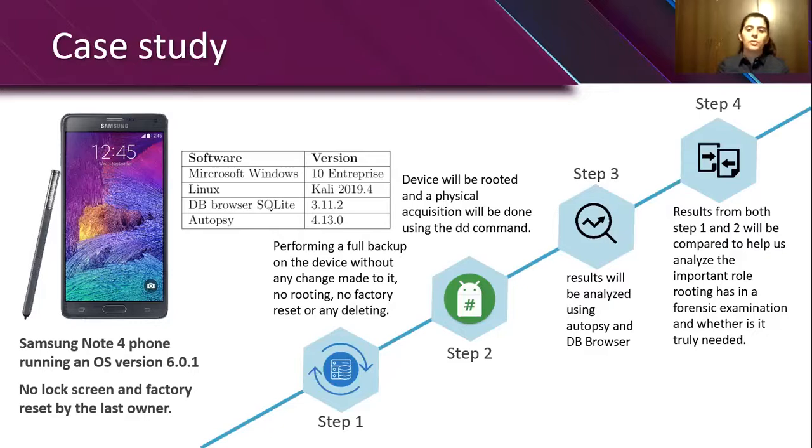At step 2, we will root the device, and the physical acquisition will be done using the dd command. Step 3 will be analyzing the result using Autopsy and the DB Browser software. At step 4, we'll compare both analyzed data, and we'll see the important role rooting has in our forensic examination.